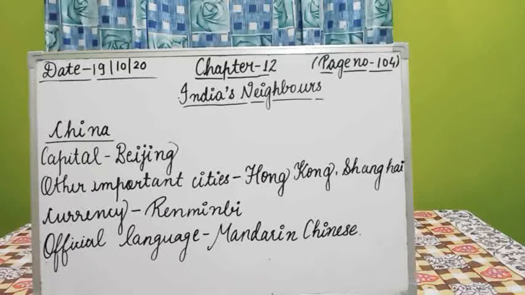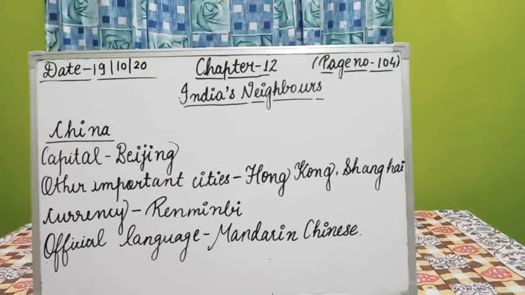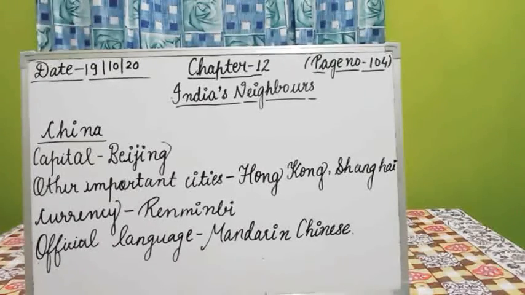Chinese is the official language with Tibetan, Uyghur, etc. These are the official languages of China. The Gobi and the Taklamakan Desert are the famous deserts in China, and the famous rivers of China are the Huanghe and the Yangtze. We also learned that China is historically connected with India.